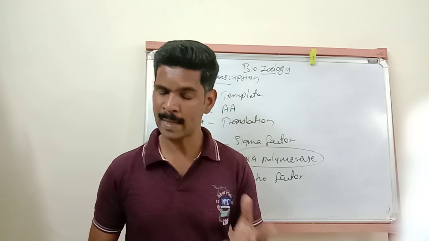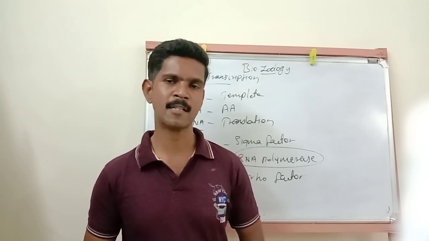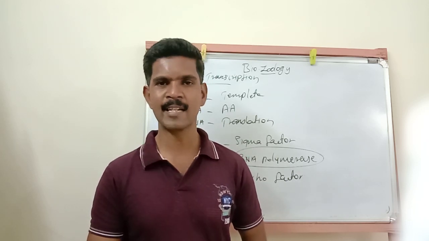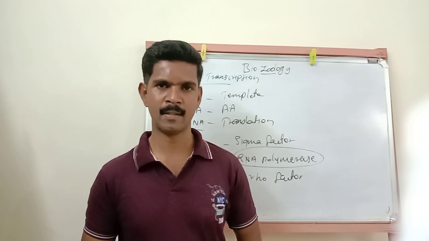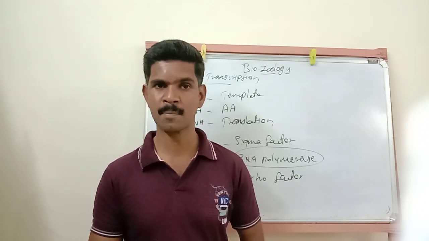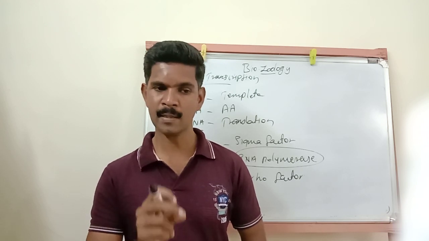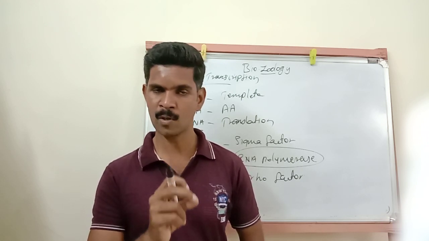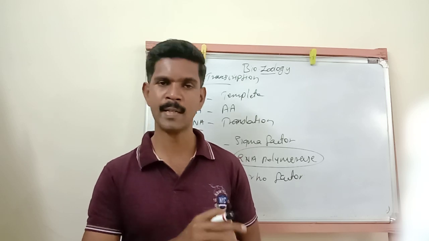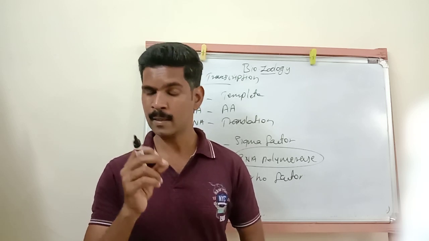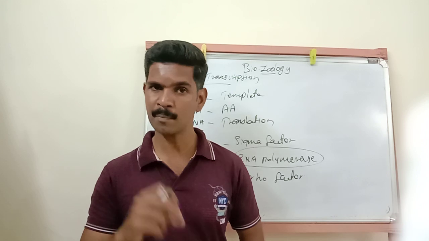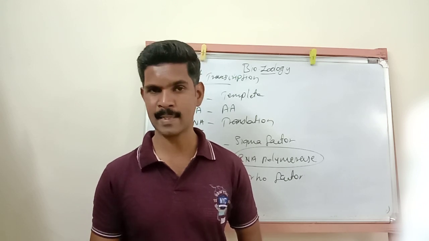In bacteria species, the transcription and translation processes take place simultaneously. Transcription means the production of RNA from DNA. Then the production of protein from the RNA is called translation.